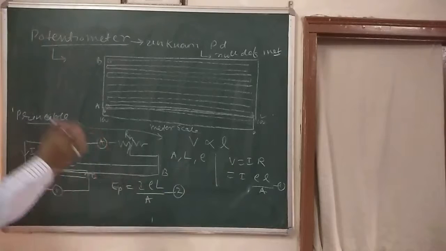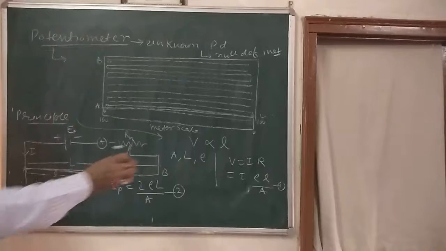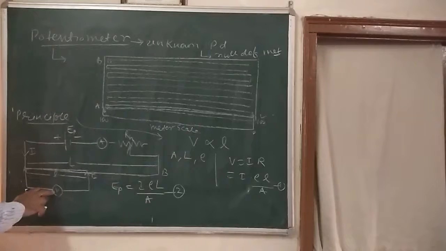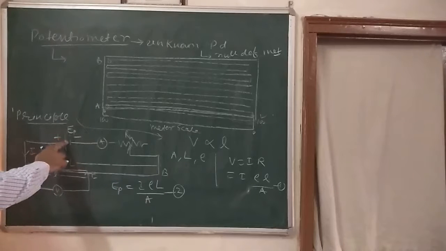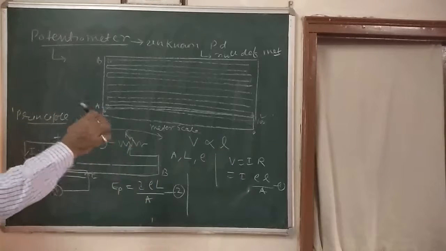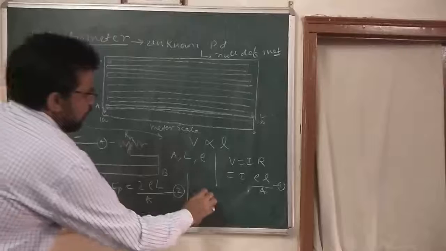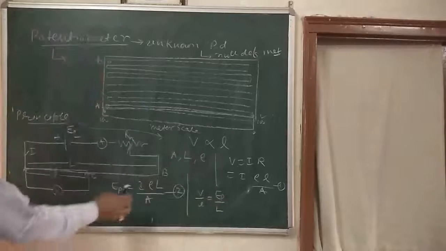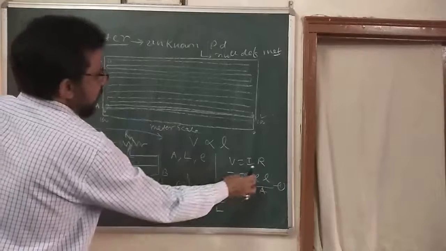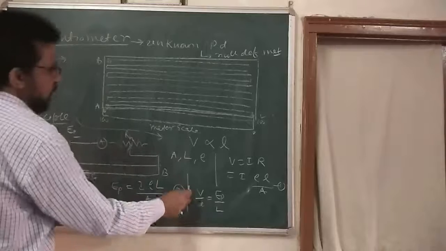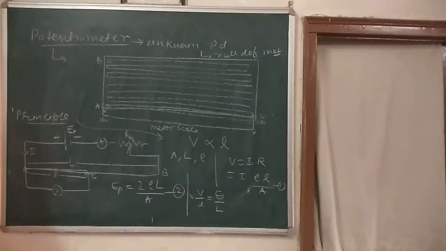At the balancing point where the galvanometer shows deflection 0, this unknown potential must be equal to the known potential. So if you equate both the equations, you will get V by l is equal to EP by L. V by l is equal to I into rho by A. Similarly, EP by L is I into rho by A. So we can write V by l is equal to EP by capital L.